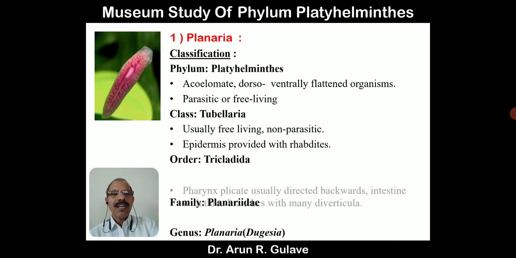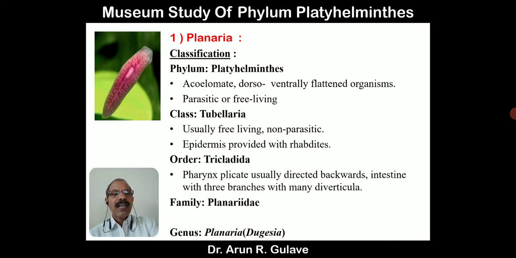Next one is order Tricladida. Tricladida: pharynx usually directed backwards, intestine with 3 branches with many diverticula. Family Planariidae, family of freshwater planarians. Genus Planaria, it is also called Dugesia.